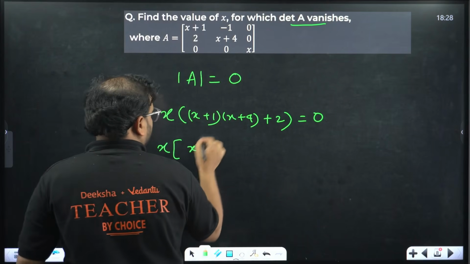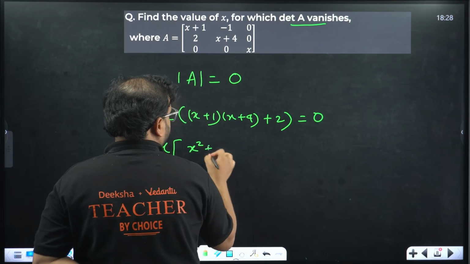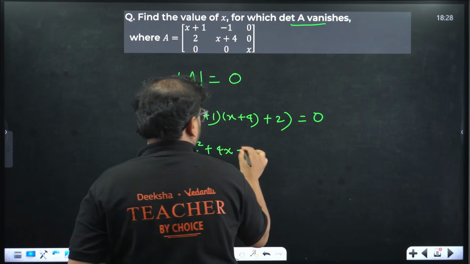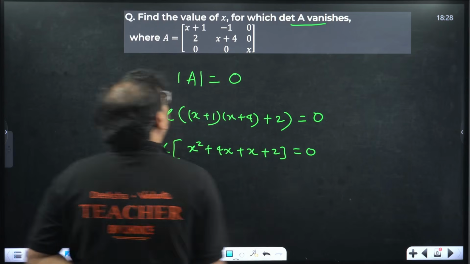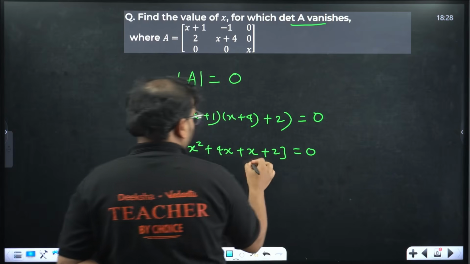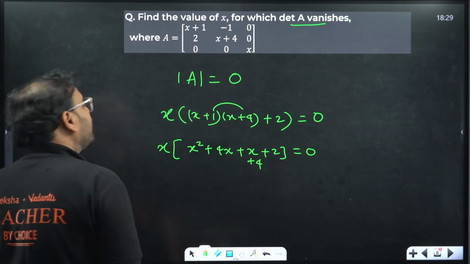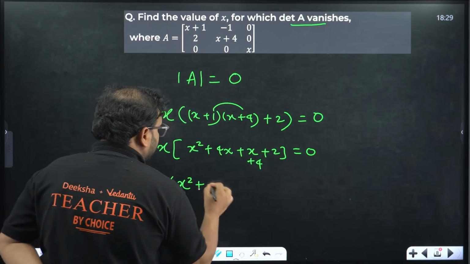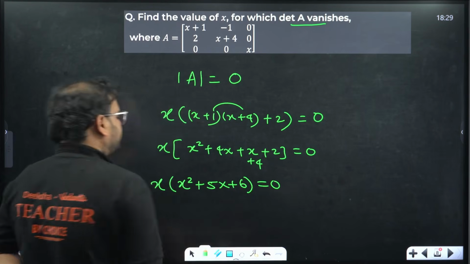I'll have x square plus 4x plus x plus 4 also is there, sorry, I forgot, 4 into 1 is 4, right? We have 4 terms, correct. x times of x square plus 5x plus 6 is equal to 0.